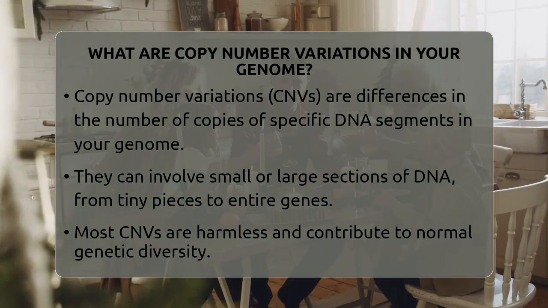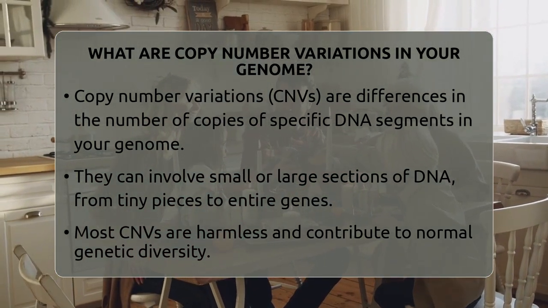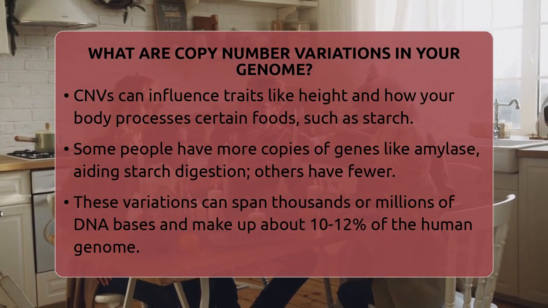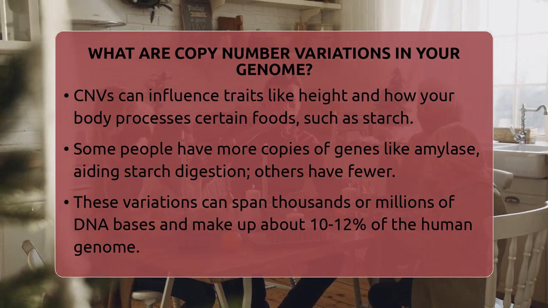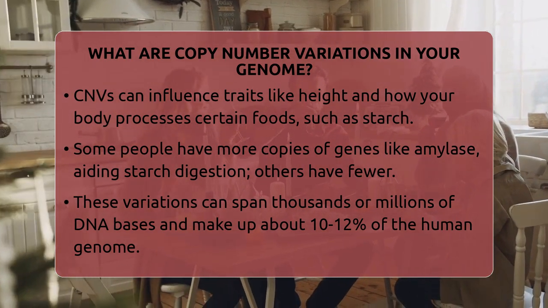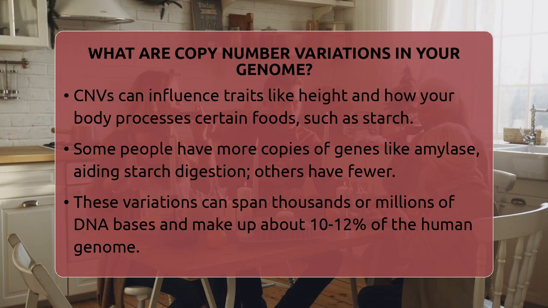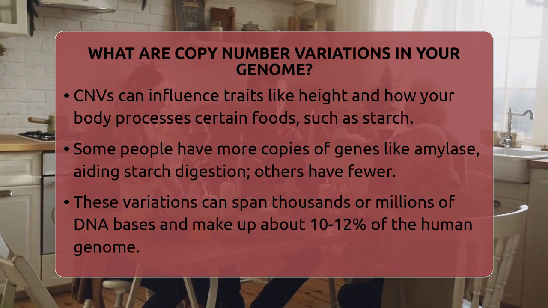For example, some people have more copies of the gene that produces amylase, an enzyme that helps digest starches. More copies mean better starch digestion. Others might have fewer copies, which can slightly affect their ability to handle high-starch diets.